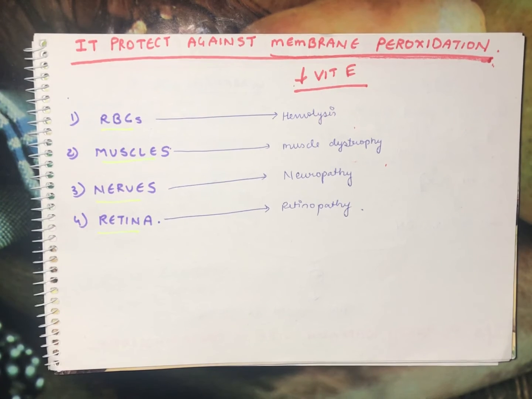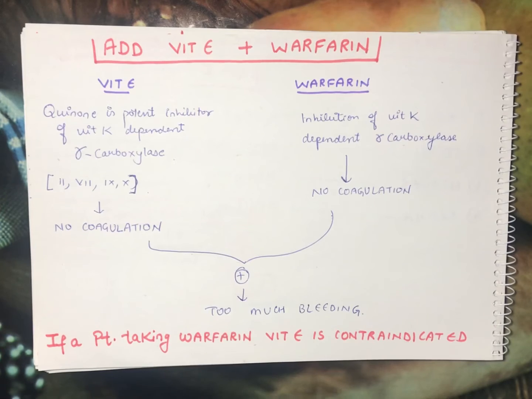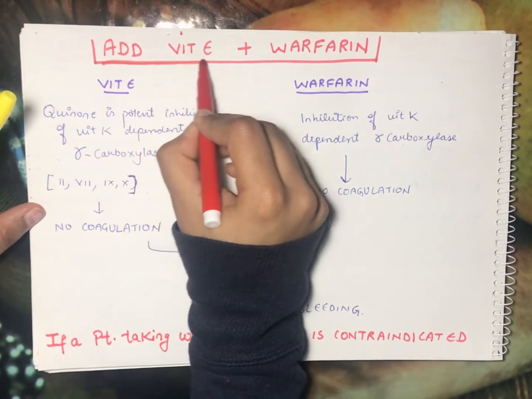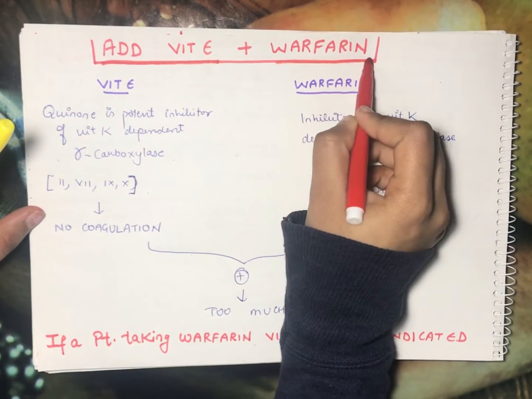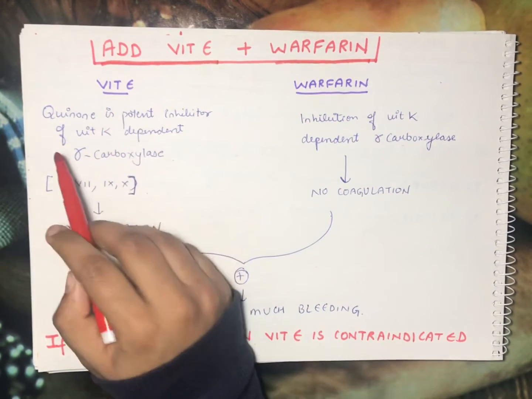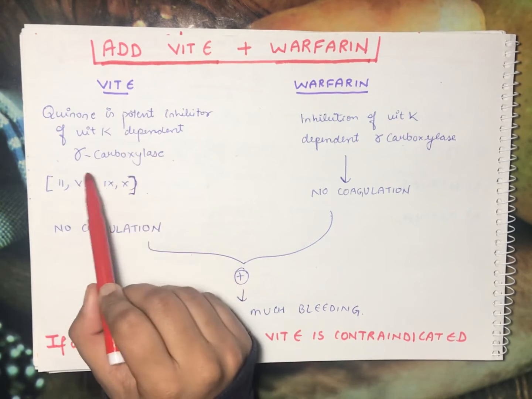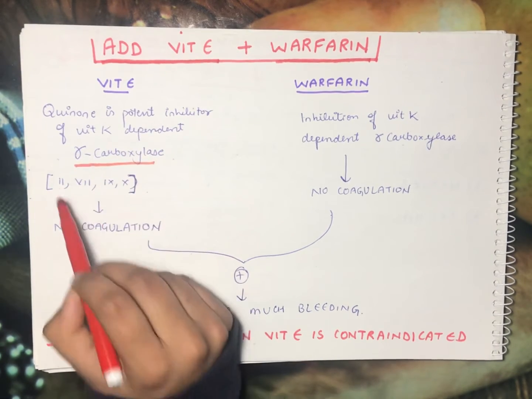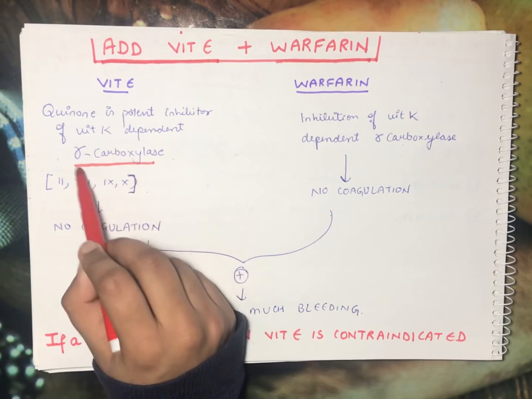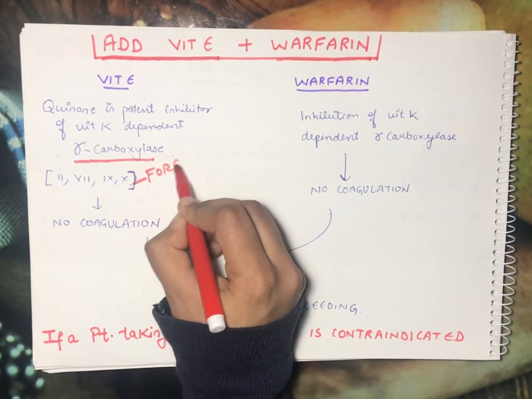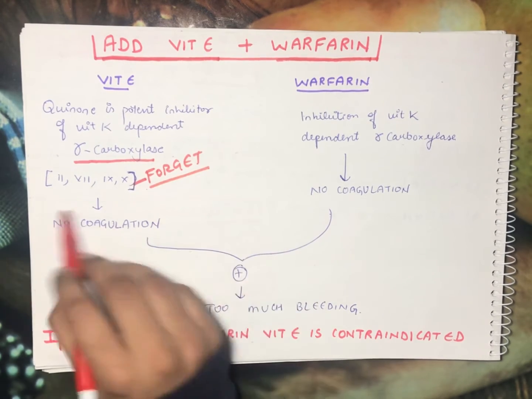If you are a very good doctor, the next thing I'm going to tell you, you must know: the interaction of vitamin E with warfarin. Every good doctor knows this. Vitamin E's quinone form is a potent inhibitor of vitamin K dependent gamma carboxylase. If gamma carboxylase is inhibited, forget about your clotting factors 2, 7, 9, and 10.